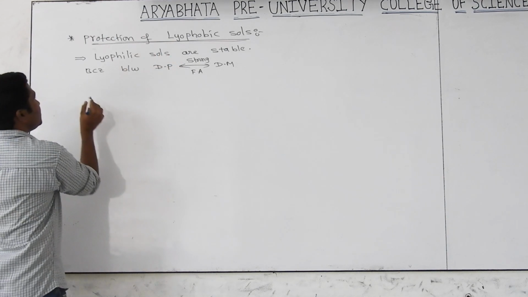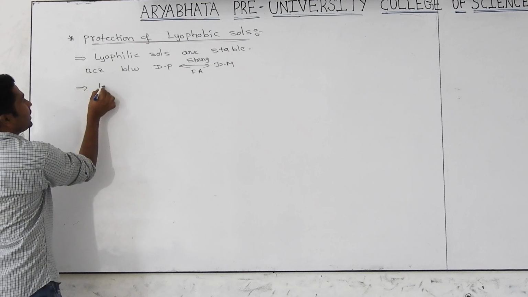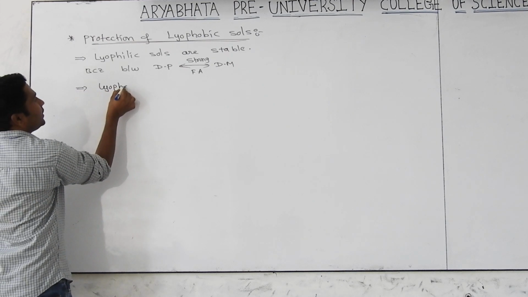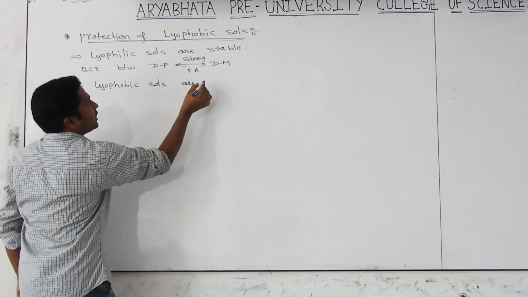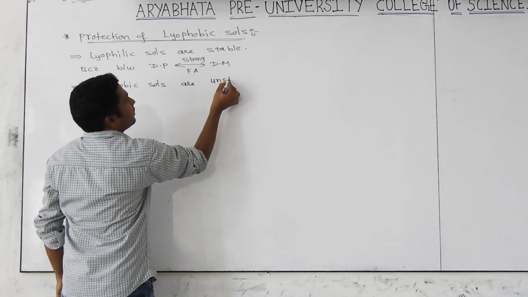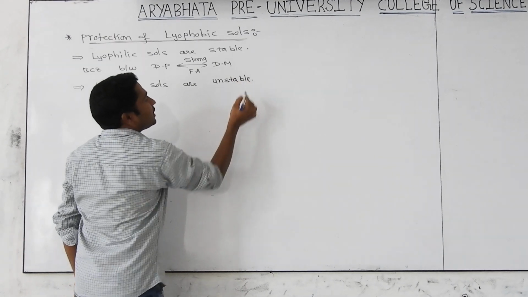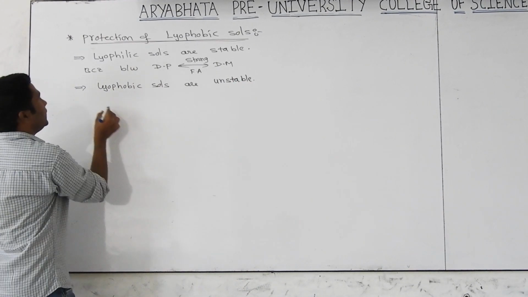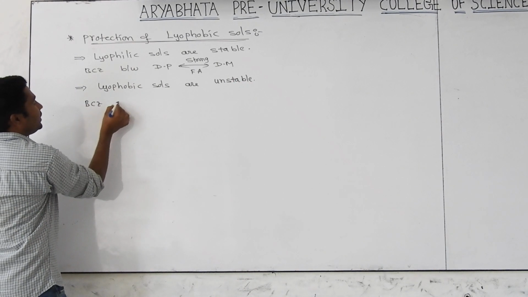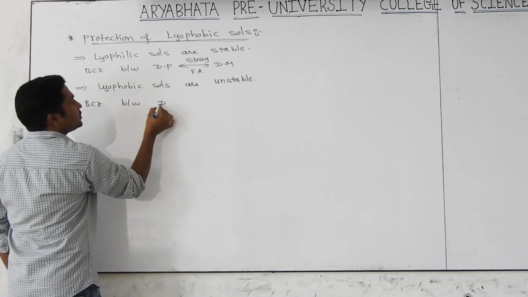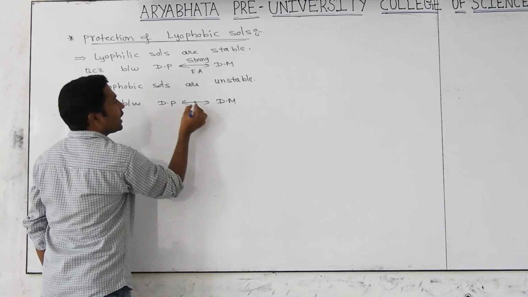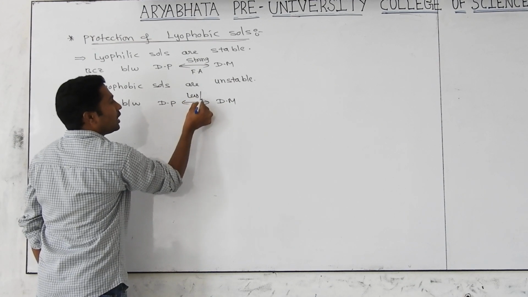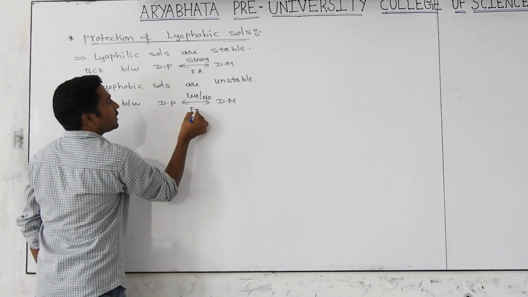In the case of lyophobic sols, they are unstable. Why are they unstable or less stable? Because between the dispersed phase and the dispersion medium, we have less or no force of attraction.